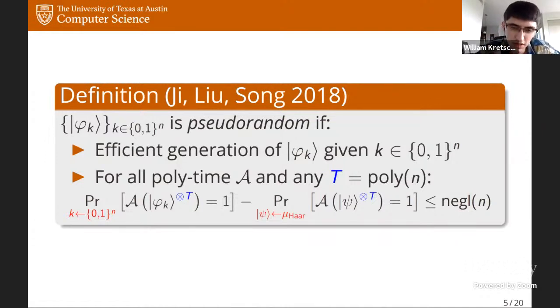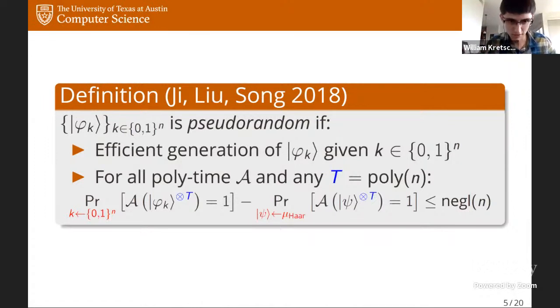One thing I should also mention is if you've heard of T designs, these are not the same as T designs, and there's two crucial differences. One is that for T designs, this T here, this parameter, the number of copies, is fixed in advance. Whereas for pseudorandom states, we require security against all polynomially bounded T, so you can't fix this T in advance. But the other key difference is that T designs are an information theoretic notion of approximation to the Haar measure. So rather than just considering polynomial time adversaries, T designs require security against essentially any possible adversary or any quantum measurement, basically.